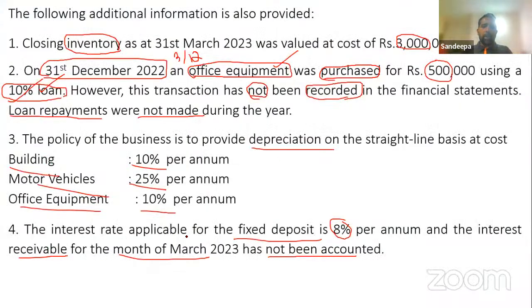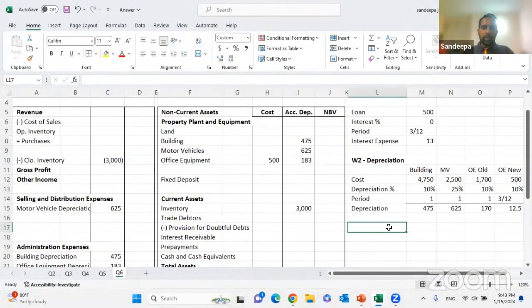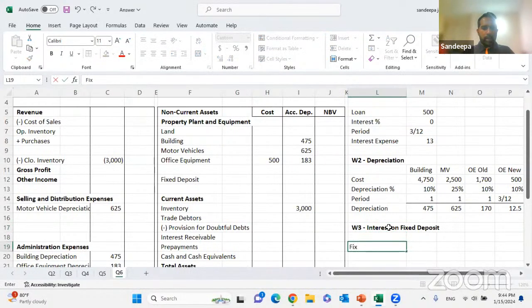Fourth one: the interest rate applicable for the fixed deposit is 8% per annum, and the interest receivable for the month of March has not been accounted. Let's calculate that. Interest on fixed deposit. They haven't accounted the last month. We'll take the fixed deposit.